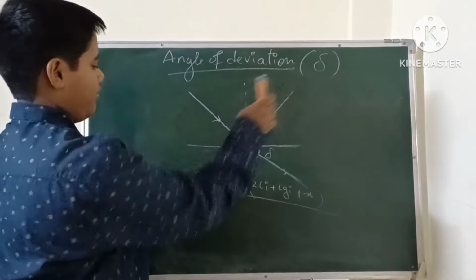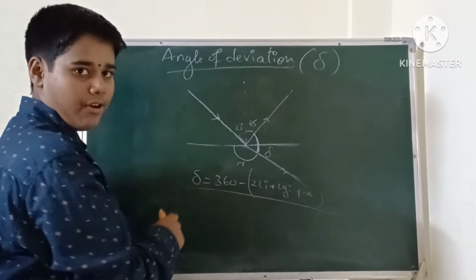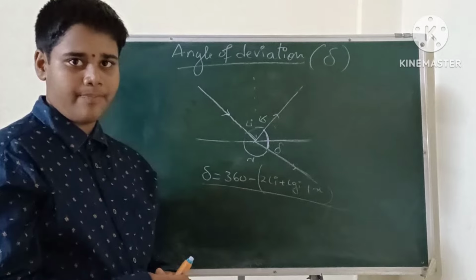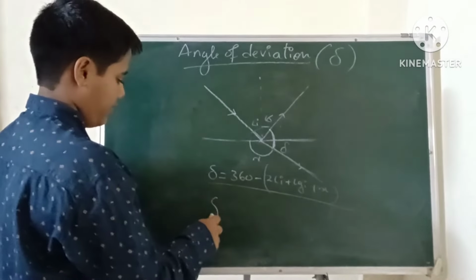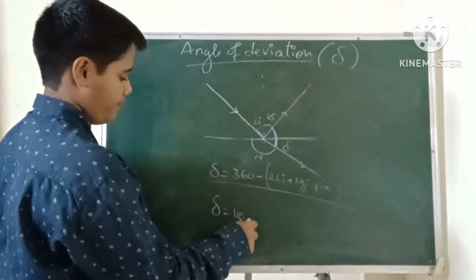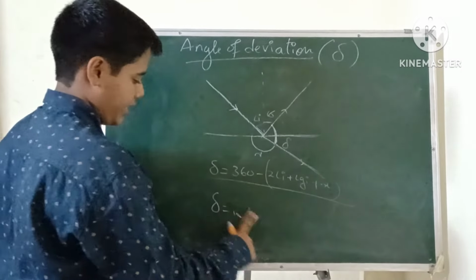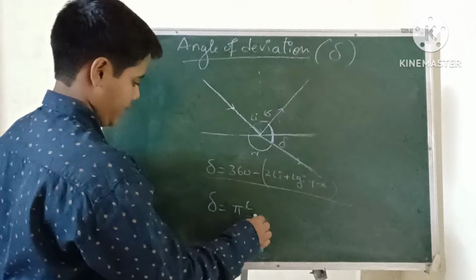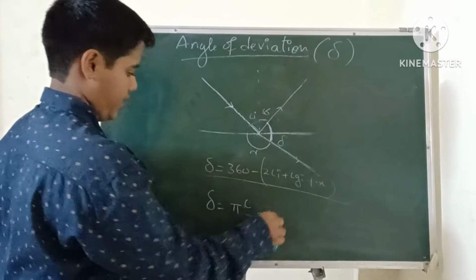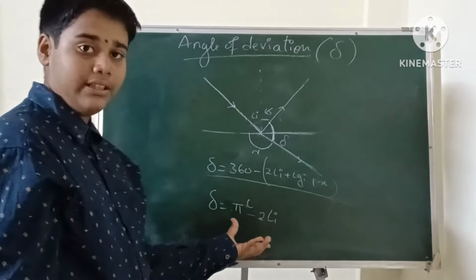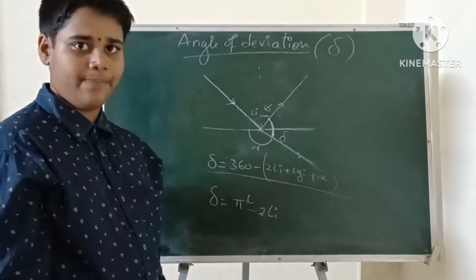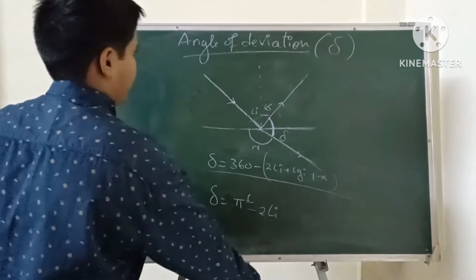Here, this is the formula of the angle of deviation when 360 degrees is given. For the angle of deviation with 180 degrees, 180 degrees means pi c, so pi c minus 2 angle of reflection. This is for when they give 180 degrees. This is for 360 degrees. Okay.